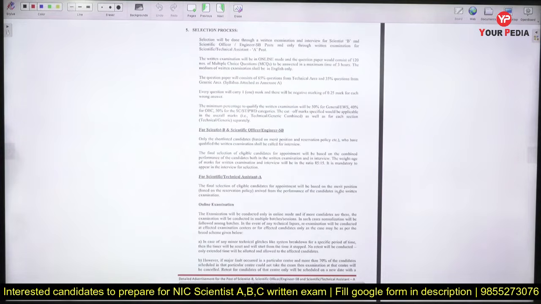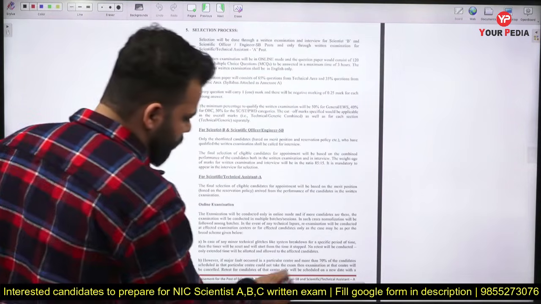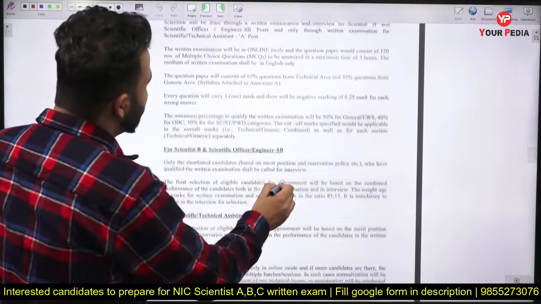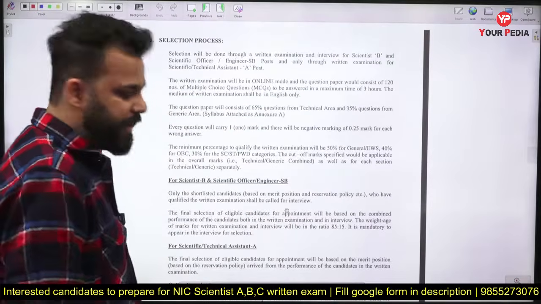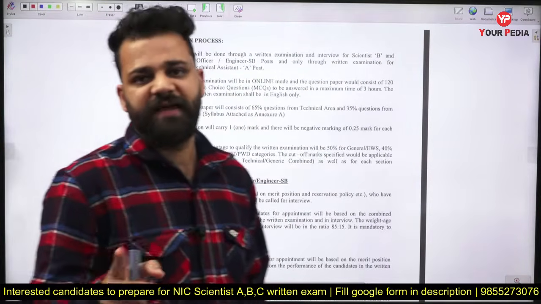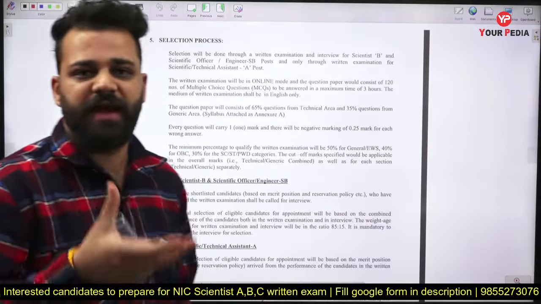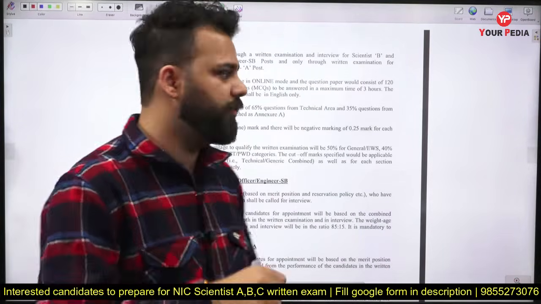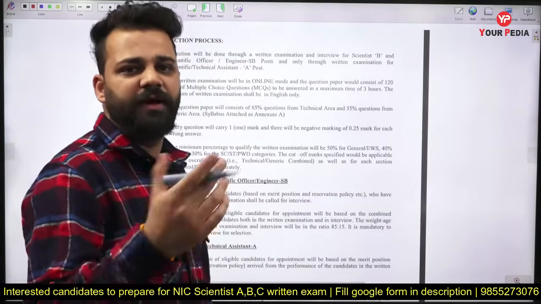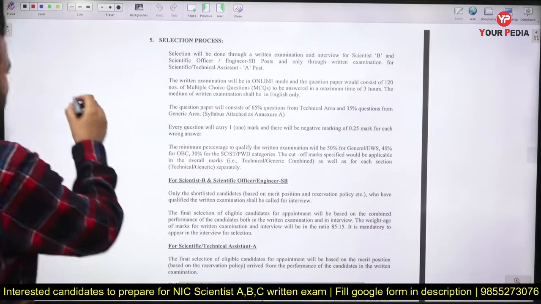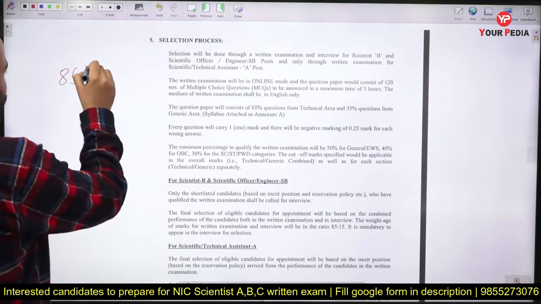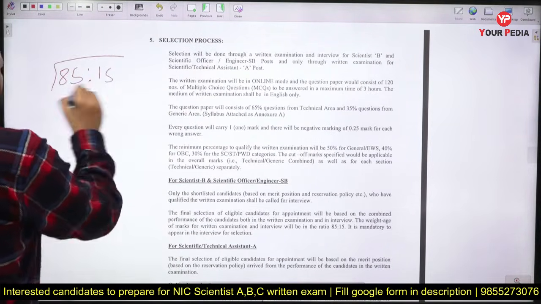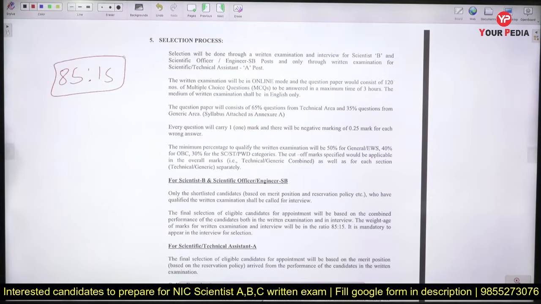Now as far as selection procedure is concerned, for Scientist B, there will be a test, and after that, based on the merit, you will be called for the interview, and after clearing the interview, you will be granted that position, and the ratio of marks for exam and interview is 85:15.